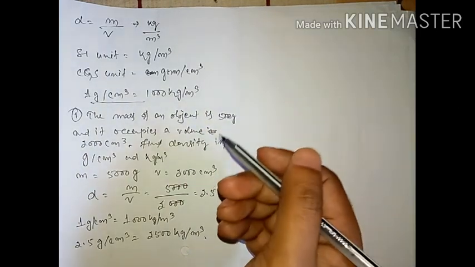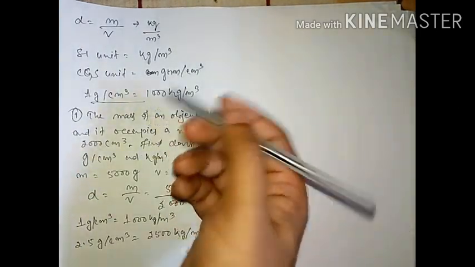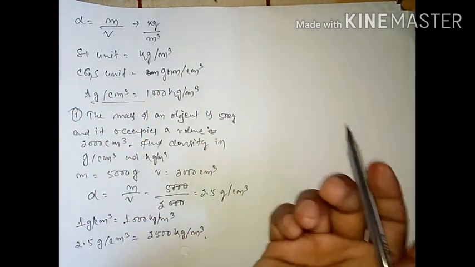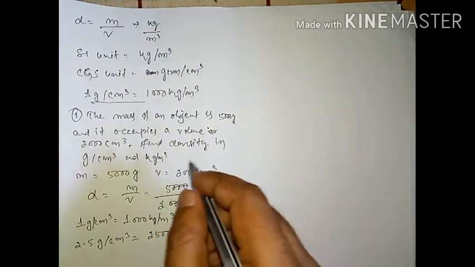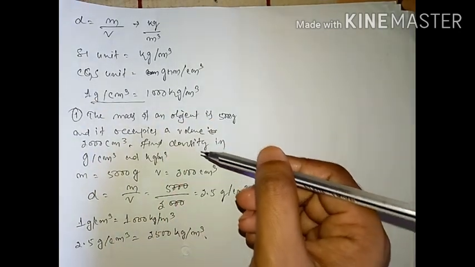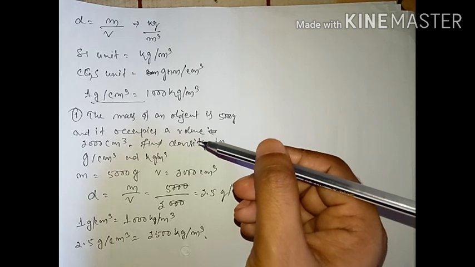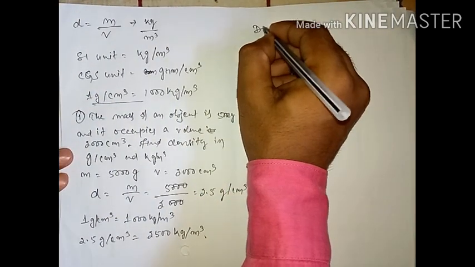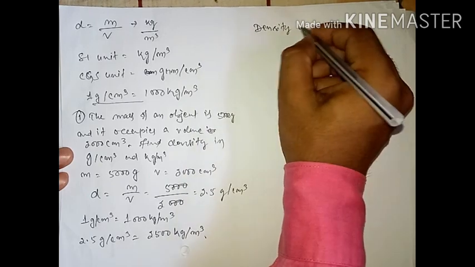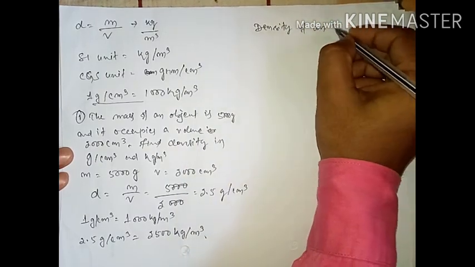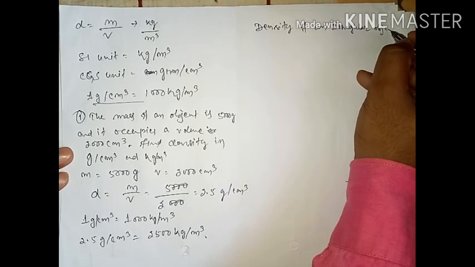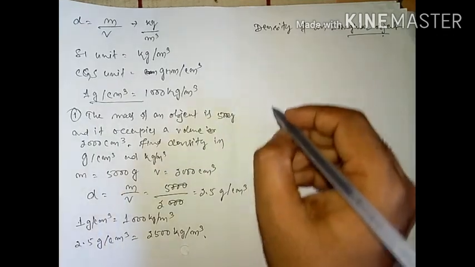Similarly, if density is given and volume is given, then you can find out the mass. If volume is missing, then from density and mass you can find out the volume. So this is everything about density. Now next we are going to find out the density of an irregular object. How can you find out the density of an irregular object?